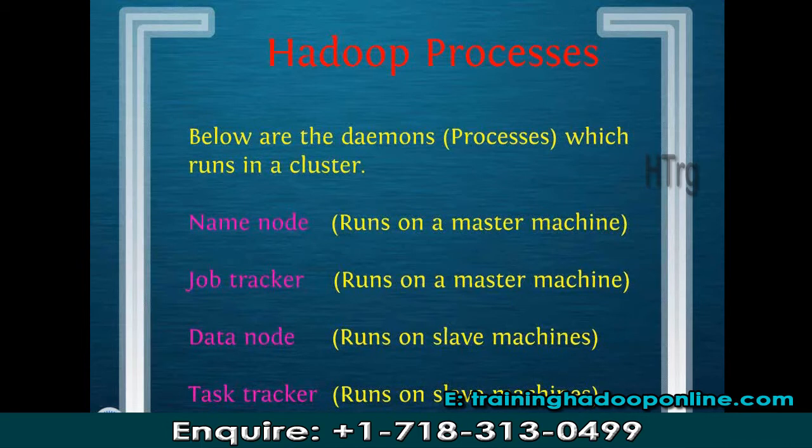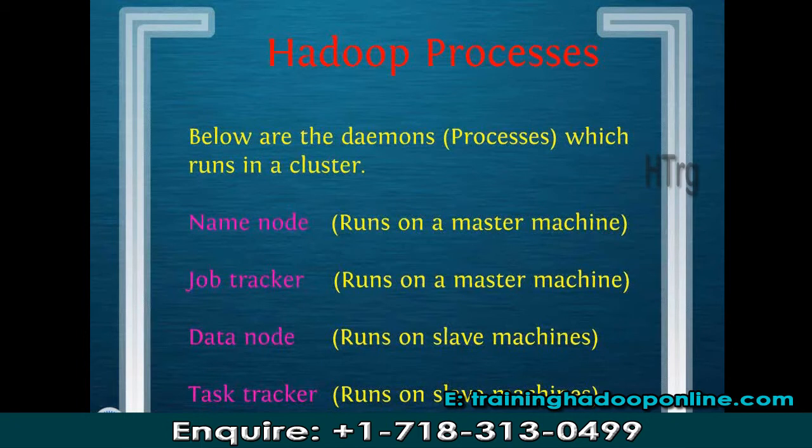Once Hadoop is installed on your system, there will be some services, some daemons, or you can say some processes running on your system. So let's check out what are the processes which will be running on your system and what are their responsibilities. The first process is name node. You might be getting confused that previously the name of the machine was name node and now the name of the process is again name node. Let me tell you, name node is actually a process only, but as it is running on the master machine, the master machine is also known as name node.